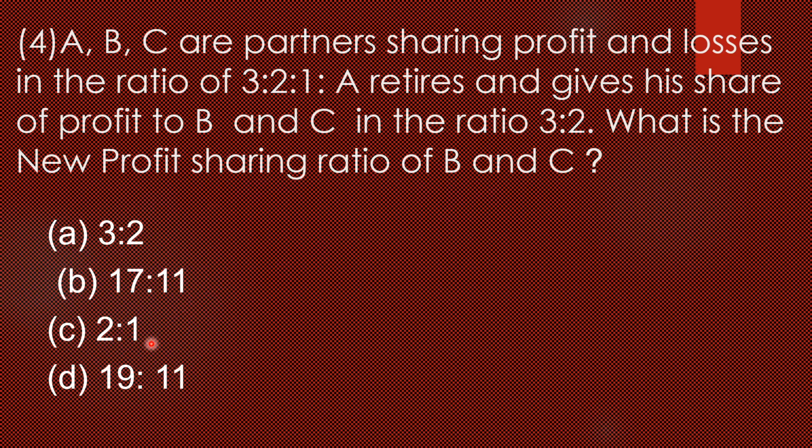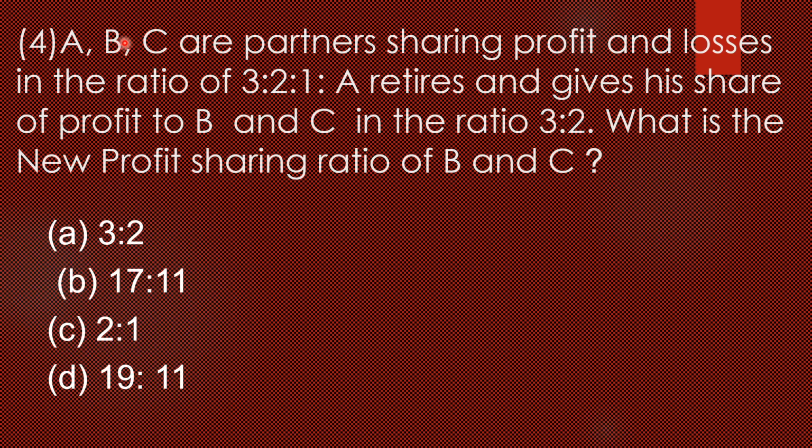It is easy, but we have to solve it in detail. First, the old ratio among the three partners, A, B, C, is 3/6, 2/6, 1/6. After that A retired, so A's share is 3/6. This share is distributed among the remaining partners B and C in the ratio 3:2, that is 3/5 and 2/5.